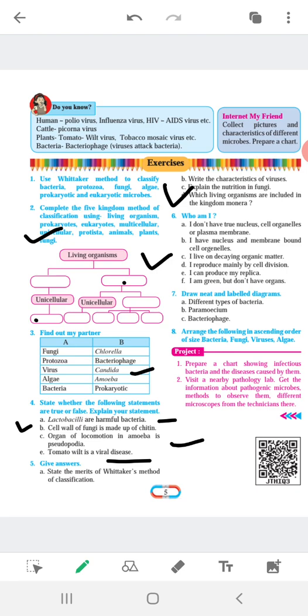Okay, now fifth question, give the answer. And first one is state the merits of Whittaker's method of classification. And this I also gave as homework in my previous lecture, so I hope you have done the homework. Just write this homework in your textbook, the merits of Whittaker's classification.